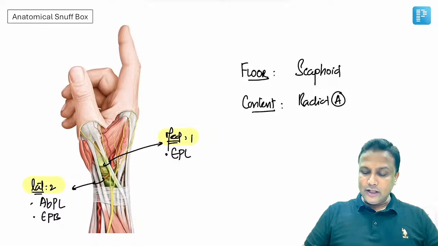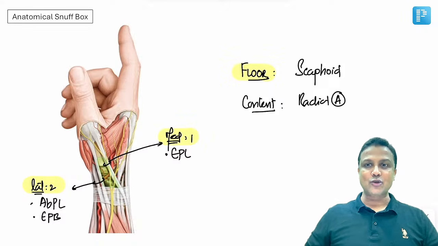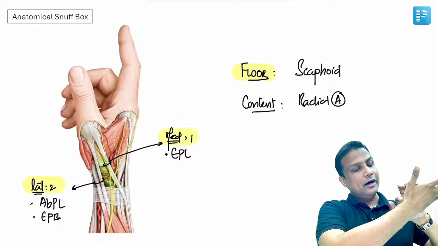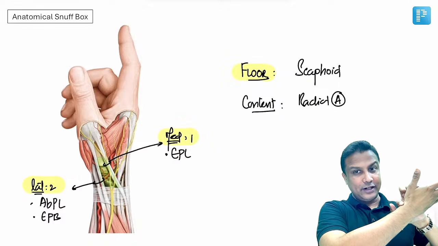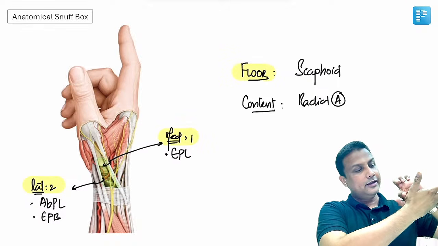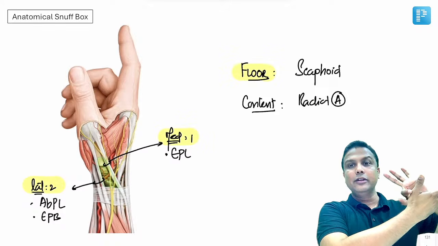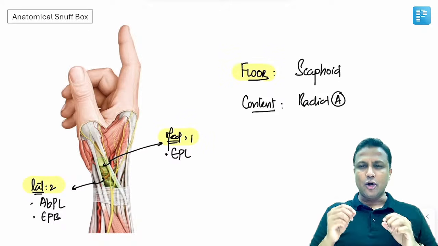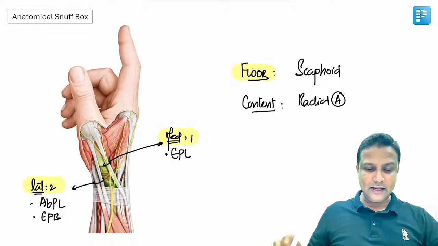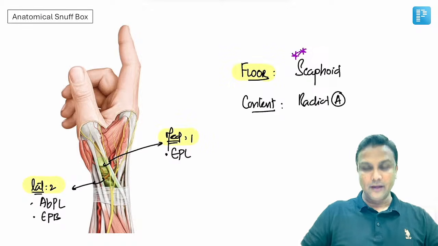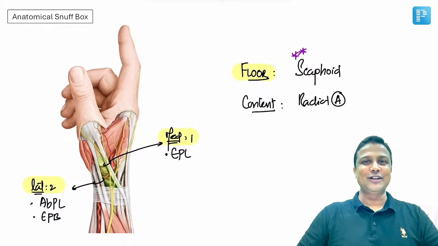Done. Now, in the floor, you have to remember four things here, sir. The lowermost part of the radius, that is the styloid process of the radius, and then the scaphoid, then the trapezium, and the base of the first metacarpal. So you actually have to remember the four bones here. But right now, at least, please remember that there is a scaphoid bone present in the floor here, sir. Because they are giving clinical questions in your FMG exam.